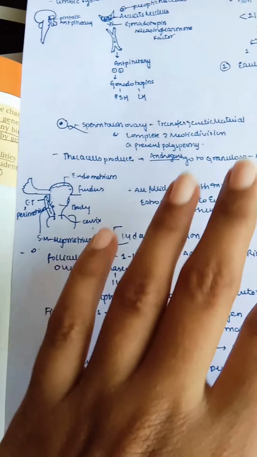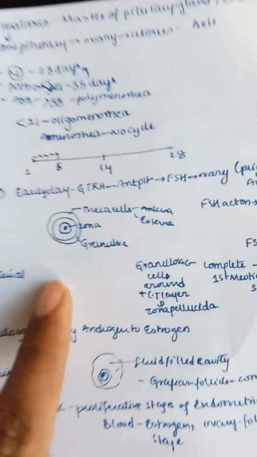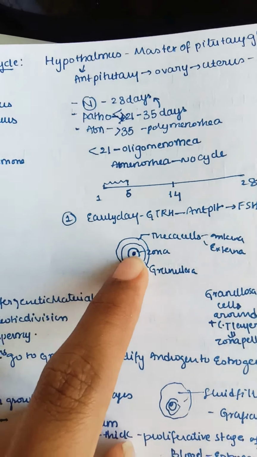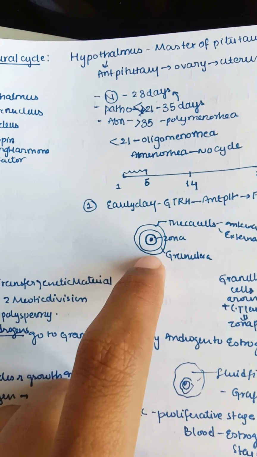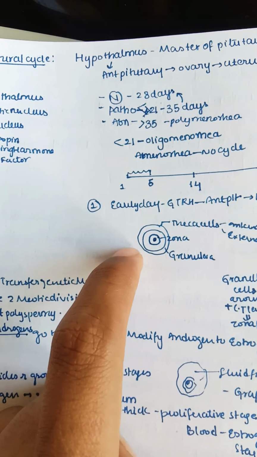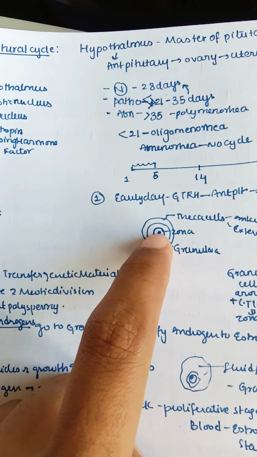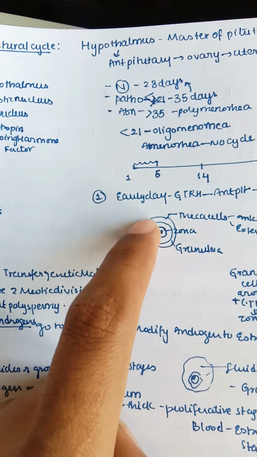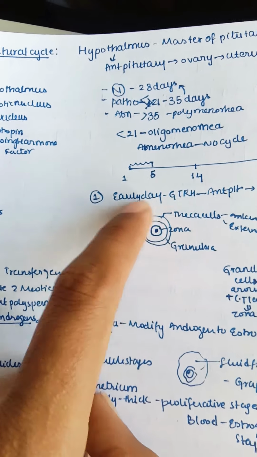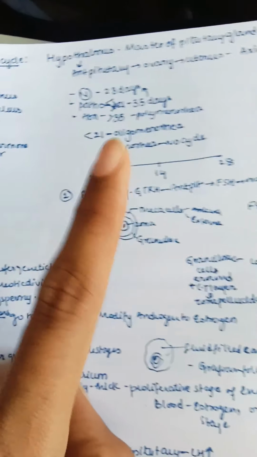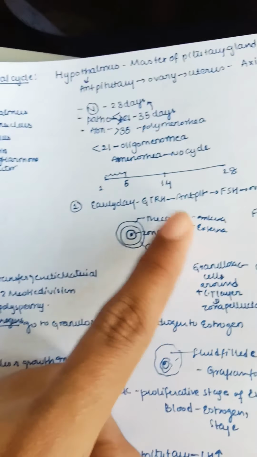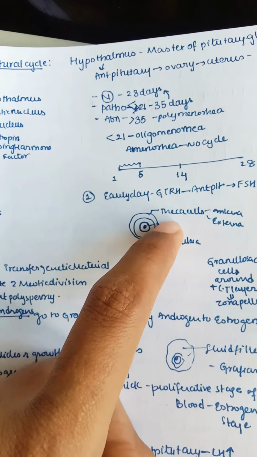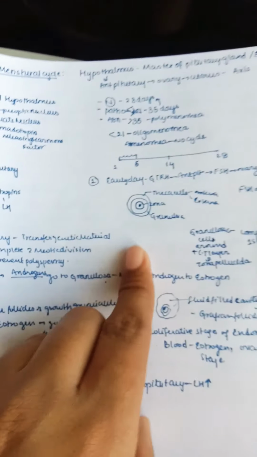So what are the theca cells doing there? Here you can see an example. For example, this is a primary oocyte in a follicle. Otherwise you can even take the secondary follicle. This is mainly a secondary follicle, not a primary follicle. In the secondary follicle we have the primary oocyte in the center. Around it we have the zona pellucida, then granulosa cells, and the outermost layer is the theca cells. These theca cells are further divided into theca externa and theca interna. As the name suggests, externa is the outermost layer and interna is the inner layer.